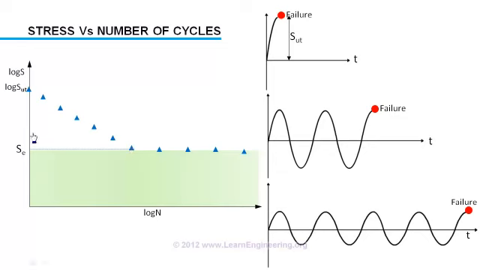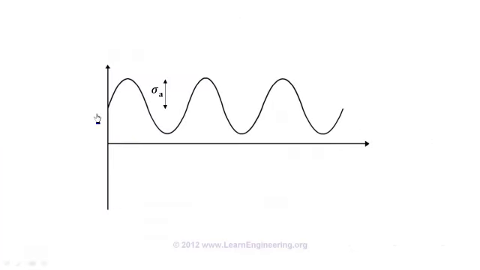It is a good approximation to consider these two regions as linear. But here we had a case of complete stress reversal, where the stress mean value was 0. What will be the maximum stress limit for this case, where stress reversal does not happen? It has got a mean value and amplitude. For this purpose we have to use something called the Goodman diagram.